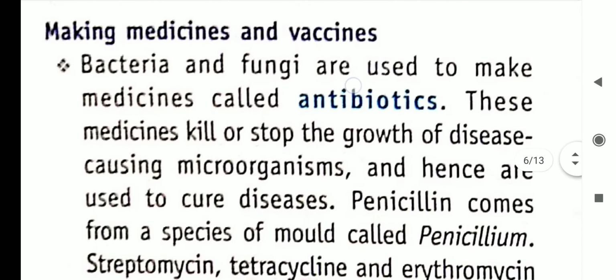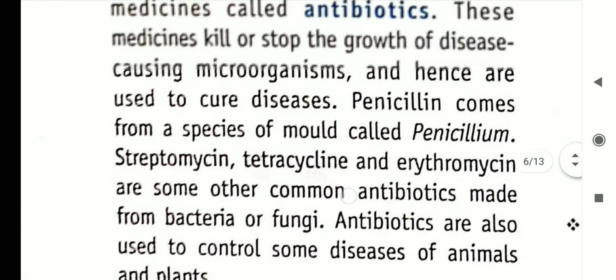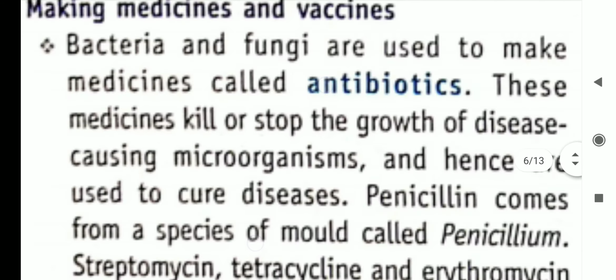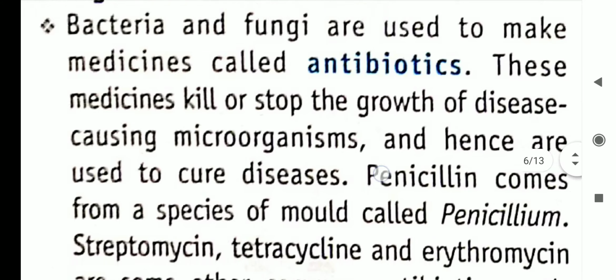Next is making medicine and vaccines. They are also very important in medicines and vaccines. Let us start with bacteria and fungi, which are used to make medicines called antibiotics. These medicines kill or stop the growth of disease causing microorganisms, hence are used to cure diseases. So antibiotics are a very important part of our life because they cure a number of diseases.